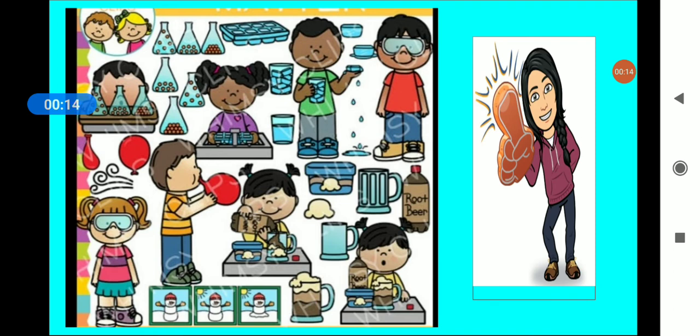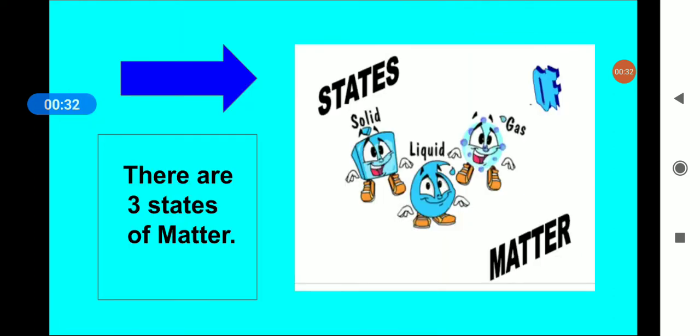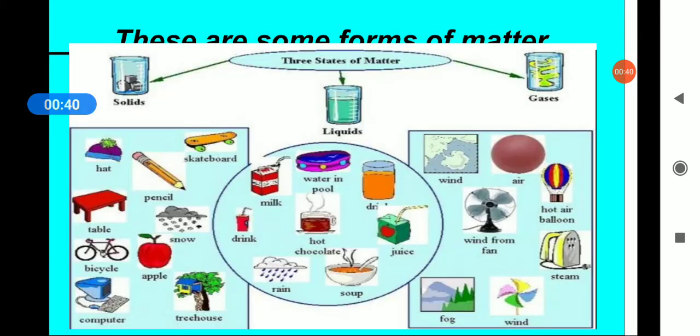Now, you see that everything around us is made up of matter. The air we breathe, the water we drink, the food we eat, and even human beings are made up of matter. There are three states of matter: solid, liquid, and gas.